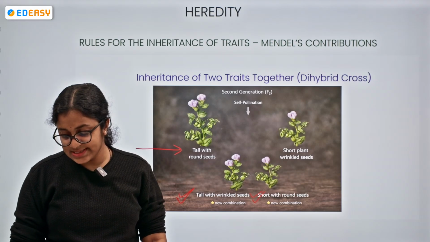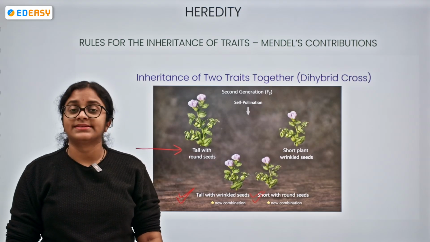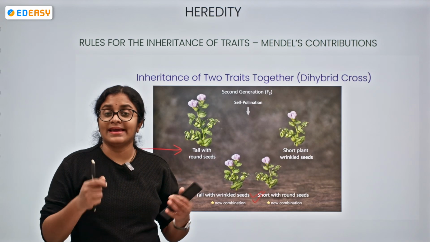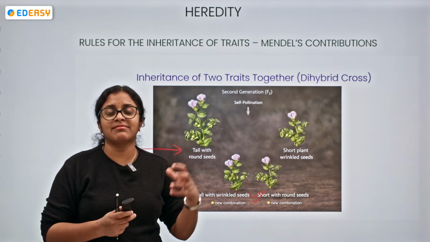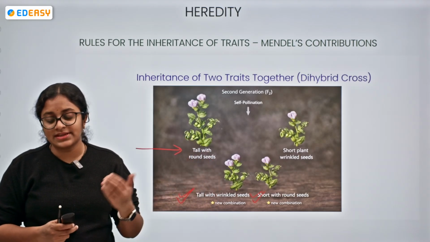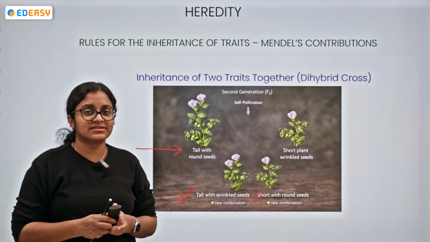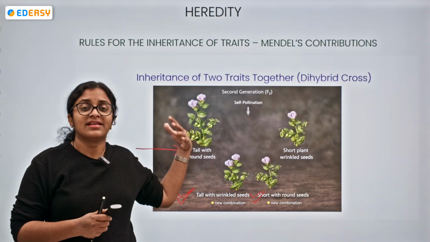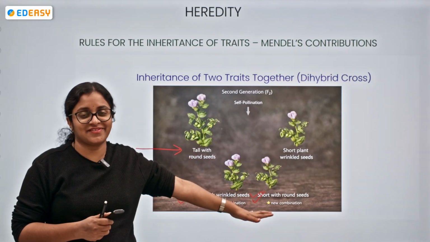A question says: why are recessive traits not expressed in the F1 generation of a monohybrid cross? Simple, because they are being masked by the dominant trait. Since they are being masked by the dominant trait, there is no expression of the recessive trait in the F1 generation. Because the dominant one, as we have just seen, is so dominating that it is not allowing the expression of the recessive one.